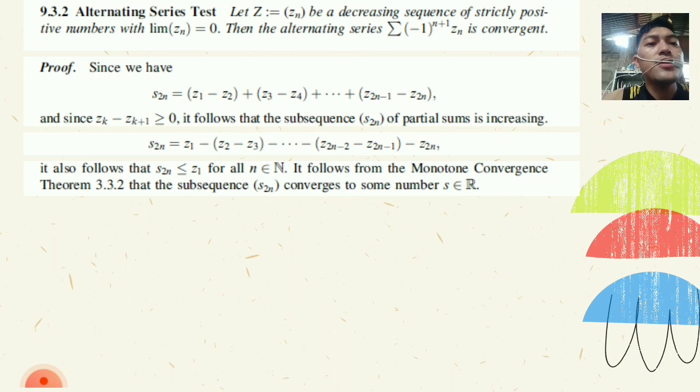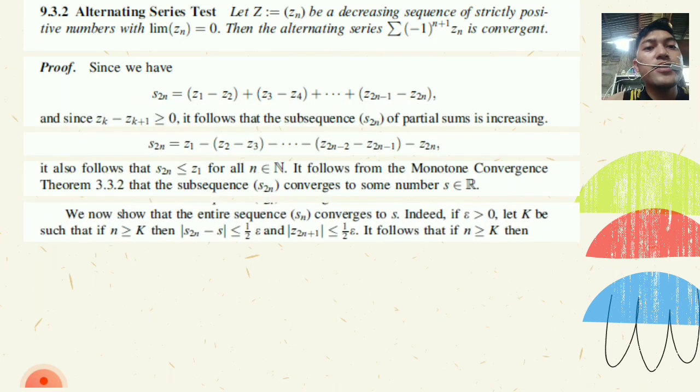We now show that the entire sequence s sub n converges to s. Indeed, if epsilon is greater than 0, let K be such that if n is greater than or equal to K, then the absolute value of s sub 2n minus s is less than or equal to 1/2 epsilon, and the absolute value of z sub 2n+1 is less than or equal to 1/2 epsilon.